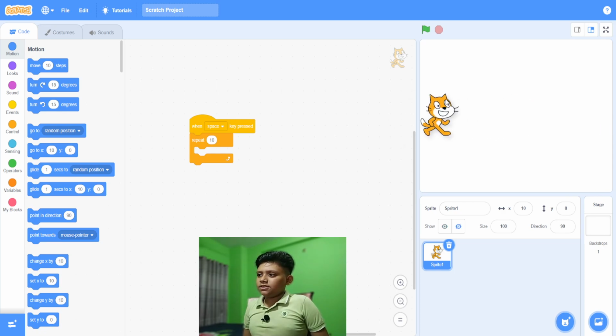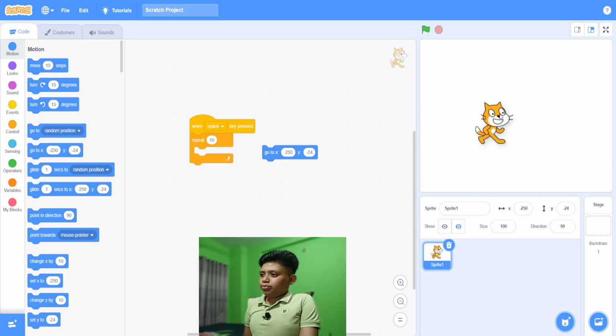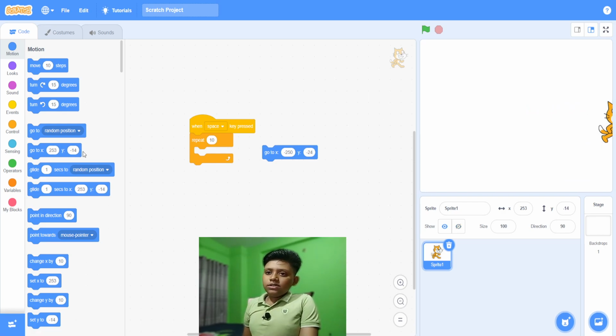Your sprite is going to be right here, and take this block, go to X and Y, and put the sprite on the other side, and take glide X and Y. So it's going to glide through. Add this into the repeat block.